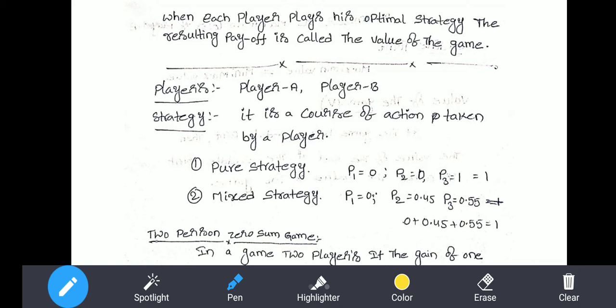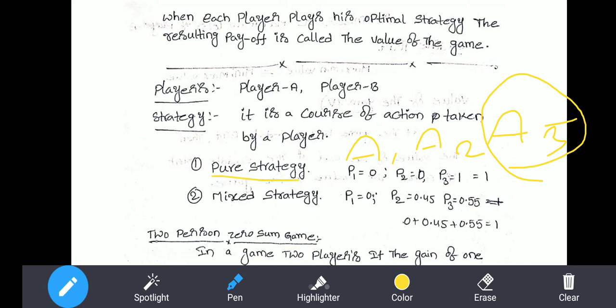How? The player will have different strategies. For example, you can consider A1, A2, A3, up to n number of strategies for player A. The player A will only use the A3 strategy. The remaining strategies are not going to be used. That type of thing comes under the pure strategy.